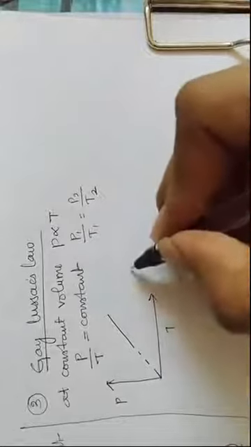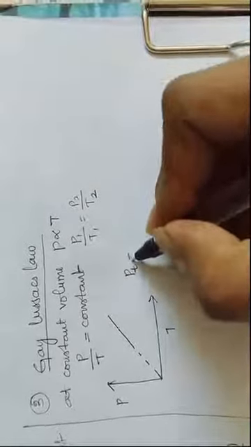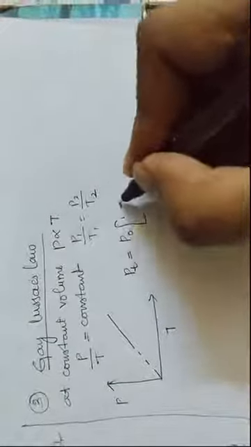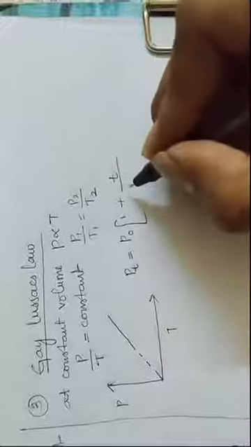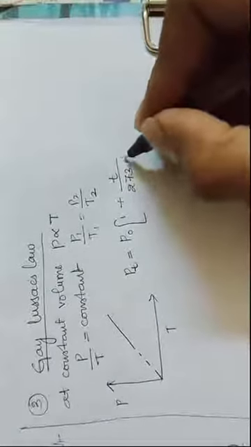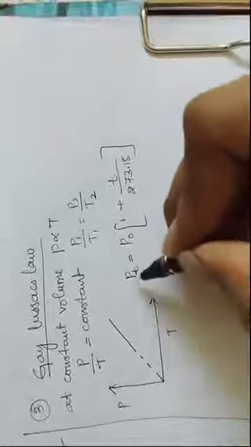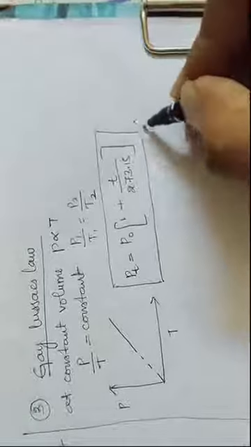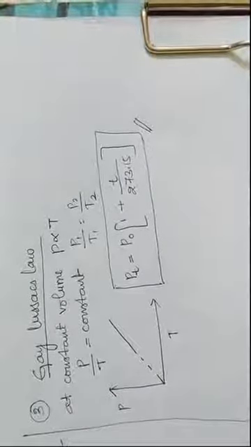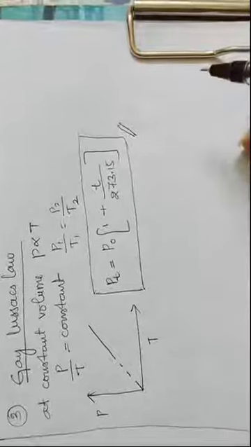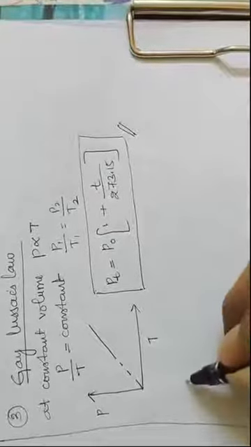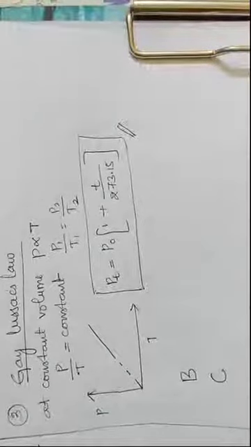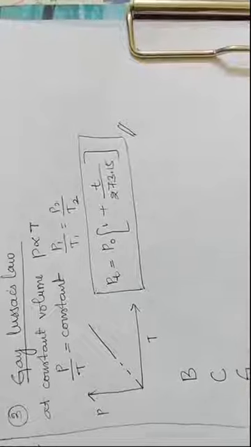Similarly, we can write the pressure of a gas at any temperature is equal to the pressure of the gas at NTP times (1 plus the temperature increase t divided by 273.15 Kelvin). What we have done for the volume case, similarly we can do for the pressure case. So this is Gay-Lussac's law. We have discussed three laws: Boyle's law, Charles's law, and Gay-Lussac's law.